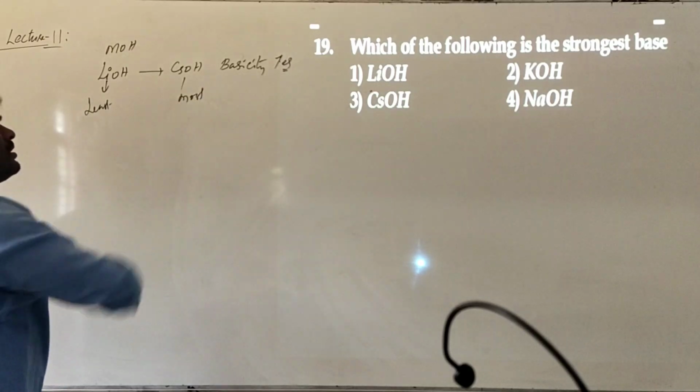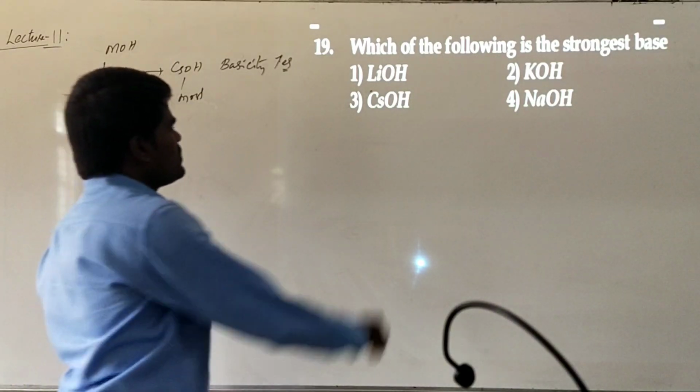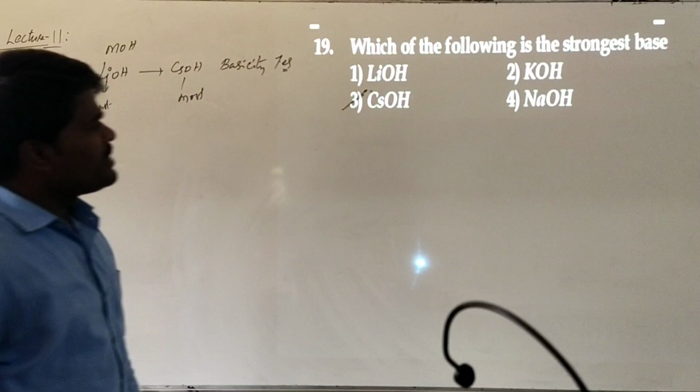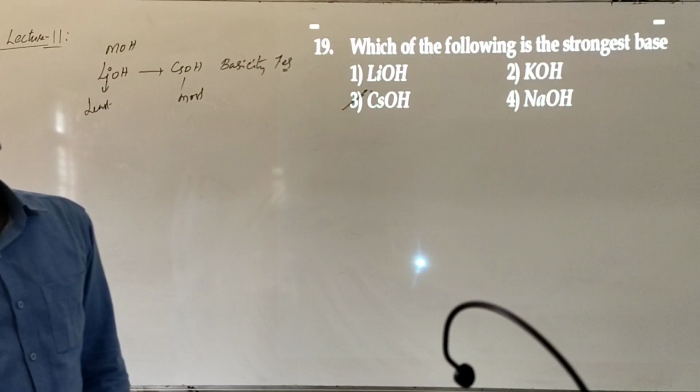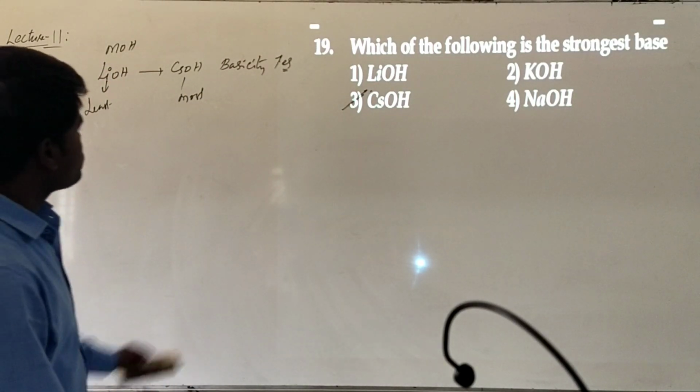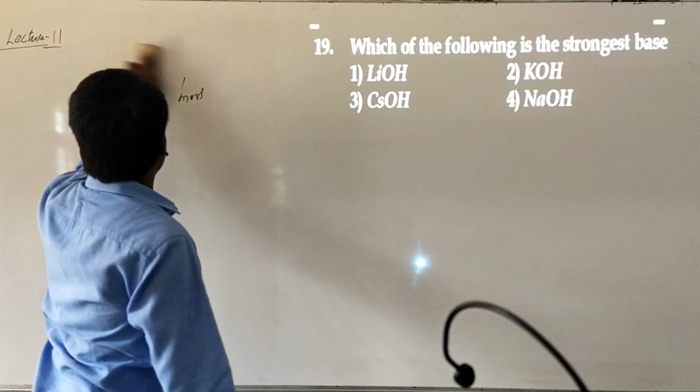So what can we think? Which of the following will be the strongest base? Cesium hydroxide will be the strongest base among the hydroxides of alkali metals.